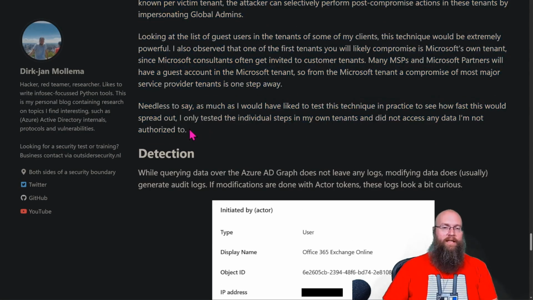We are so lucky that Dirk-Jan found this, because can you imagine if anybody knew about this technique, they were probably keeping it real low and keeping it for extreme use cases, because this is a golden key. Think of it like Eternal Blue. The code for Eternal Blue was very well guarded, basically a state secret, and that's what this technique is being compared to. Think about if anybody had gotten a hold of this. It could have taken down the entire Azure ecosystem. We're talking Azureggedon right here.